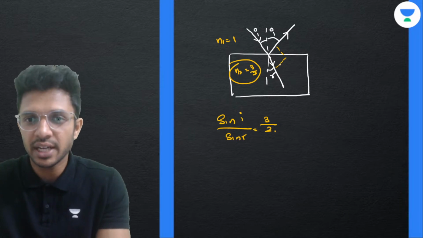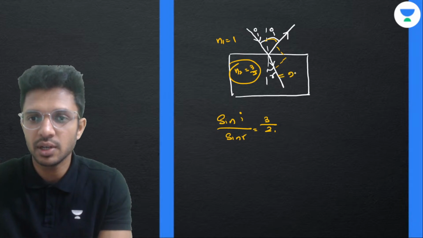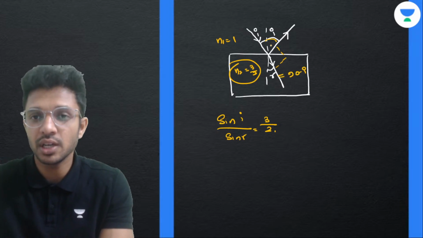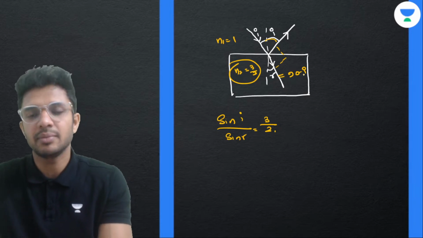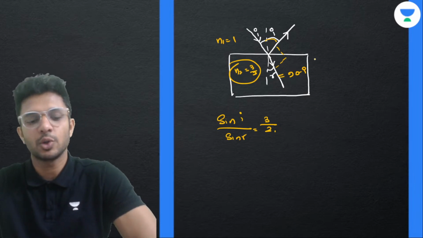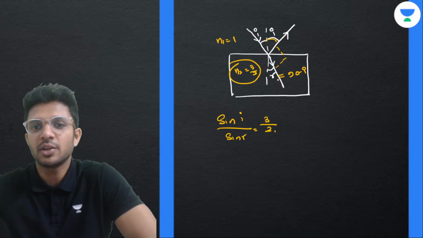Look, this is 90, and this is I. So this R should be equal to 90 minus I, because totally if we add these three angles, I plus 90 minus I, it should be 180. Total angle on a straight line. Okay. So R should be equal to 90 minus I.